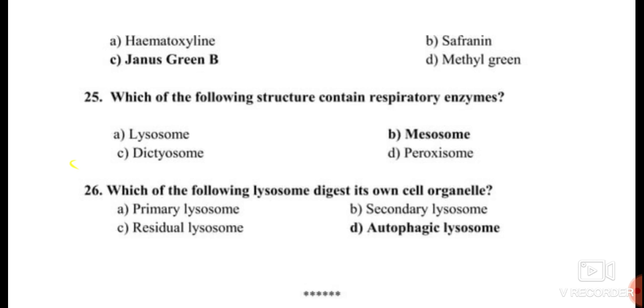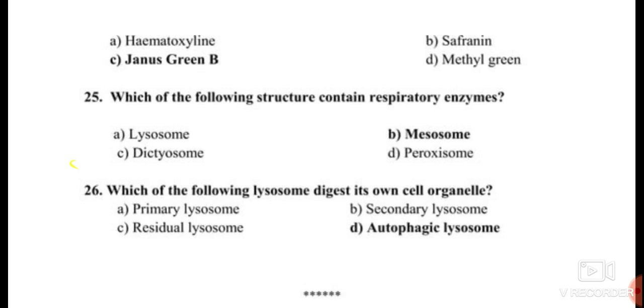In a peroxisome, there is a presence of catalase, superoxide dismutase, and these enzymes break down the hydrogen peroxide, and hence there is no formation of nascent oxygen. Because of this no production of nascent oxygen, the cell stays alive.